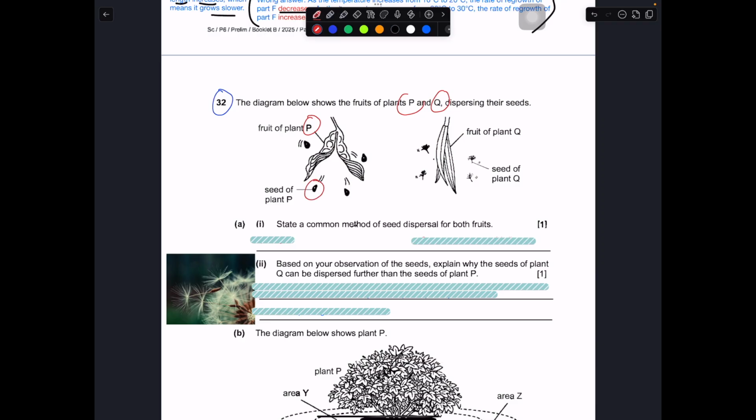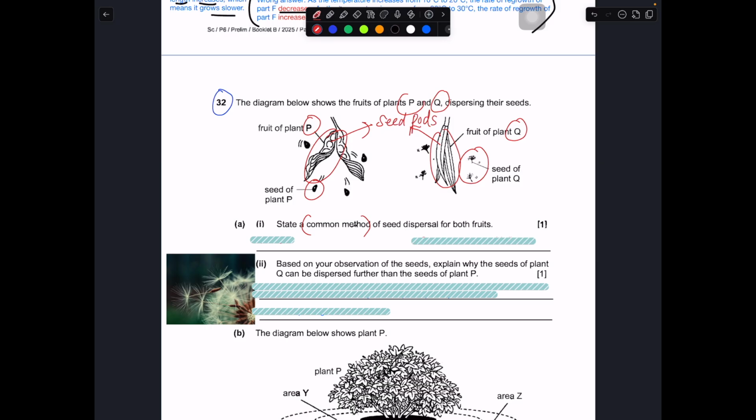So this is the seed of P. This is fruit of Q. This is the seed of Q as well. So state the common methods of seed dispersal by both fruits. So what is the common method? Okay, so can you see that this over here is evidence of a seed pod? This is evidence of a seed pod.